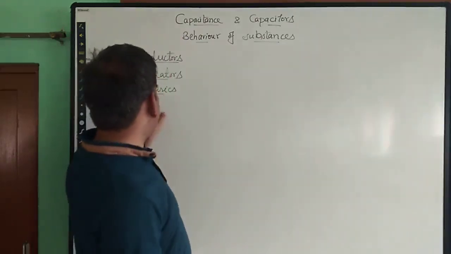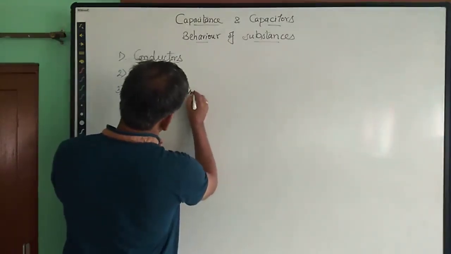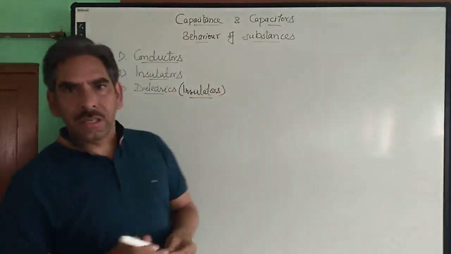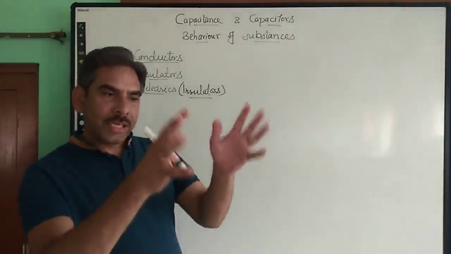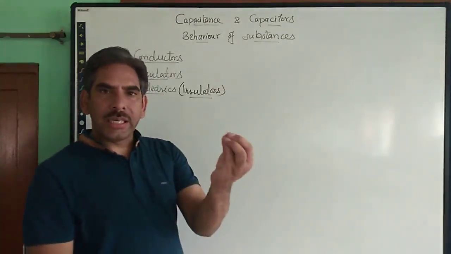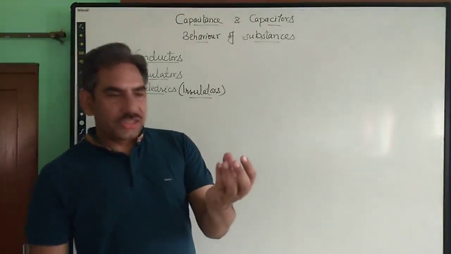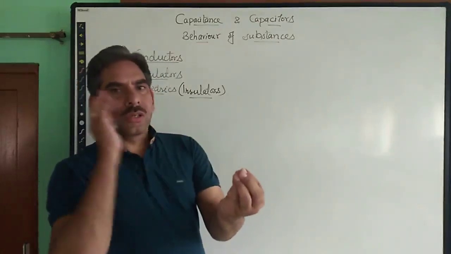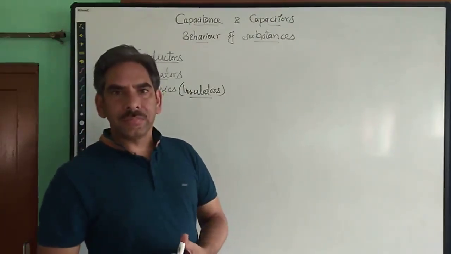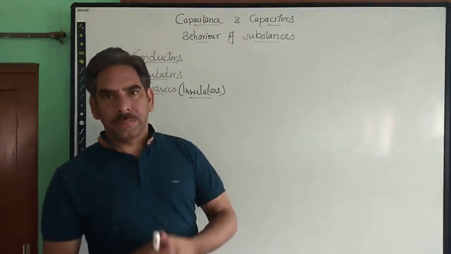And the third kind of material I am naming dielectrics. Dielectrics are nothing but insulators. They do not conduct electricity, but whenever some electric field is applied to a particular dielectric, or insulator material, it does not conduct electricity, but opposite charges appear on the opposite faces of the dielectric, right? So this behavior of insulators makes them called dielectrics.